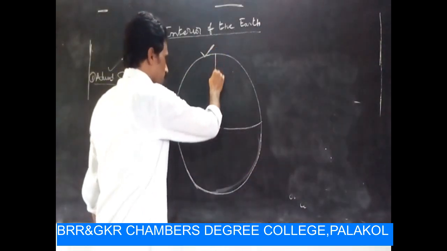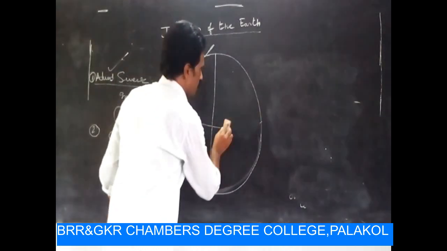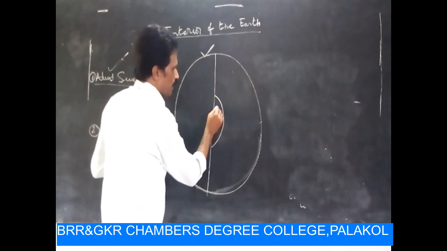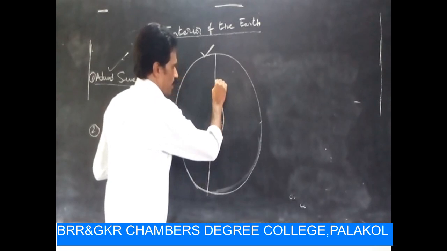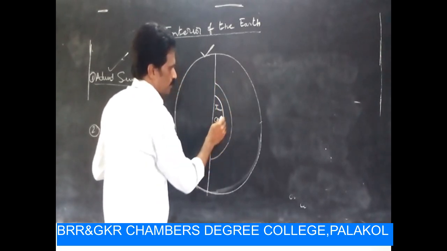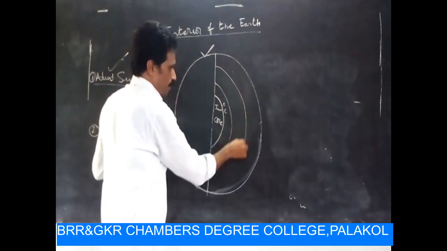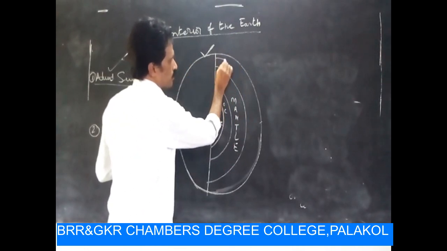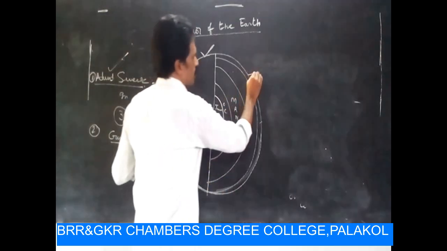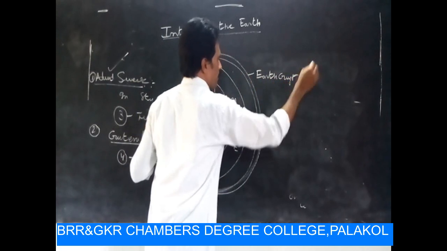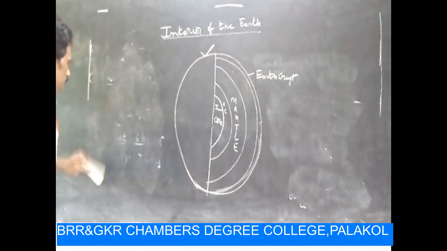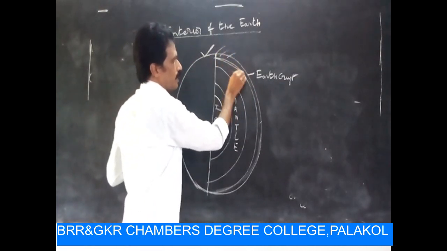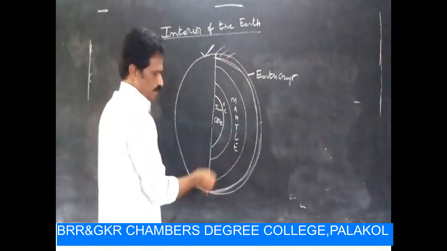In the internal structure of the earth, there are 3 layers: inner core and outer core, and mantle, and the next one is earth crust. We are all living on the earth crust.